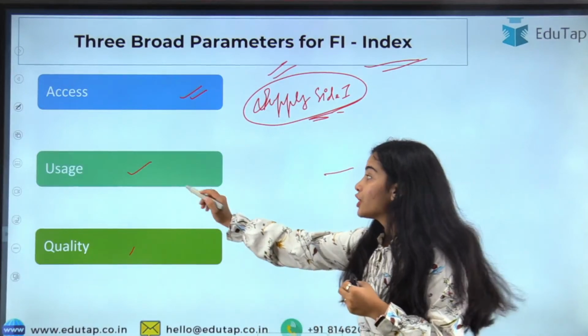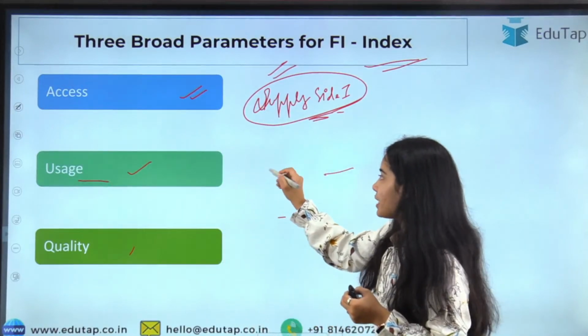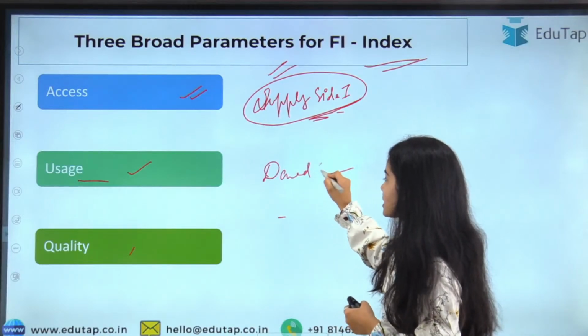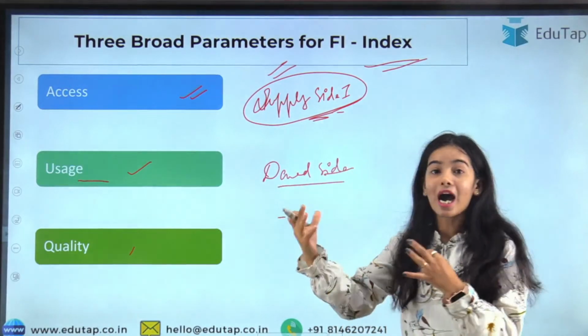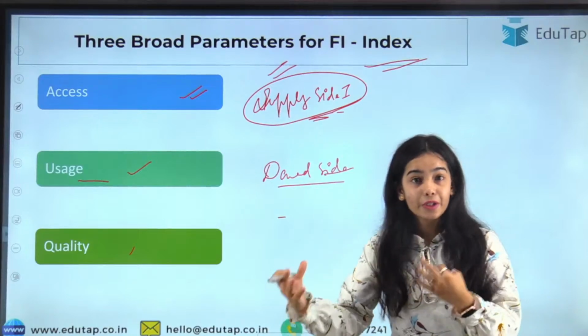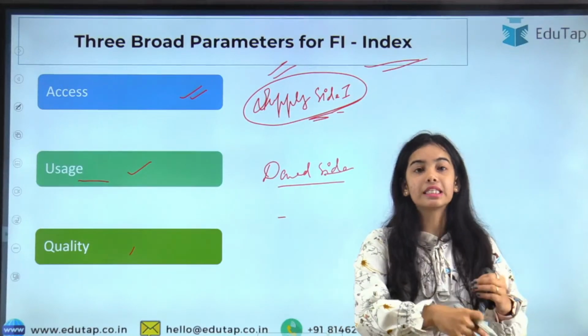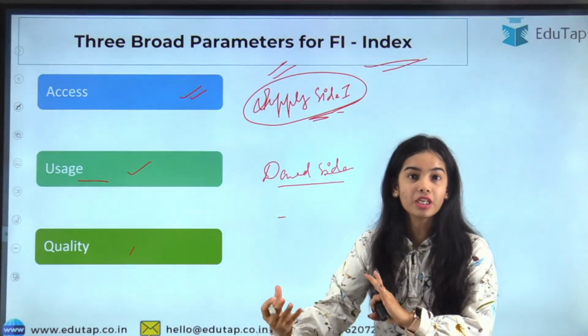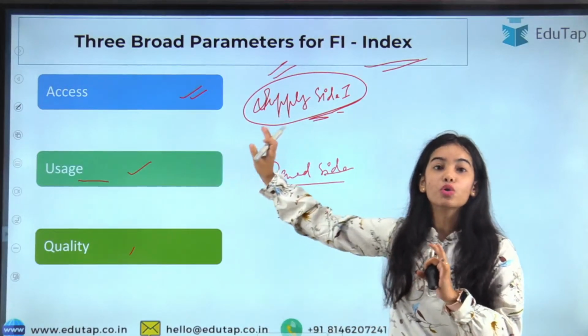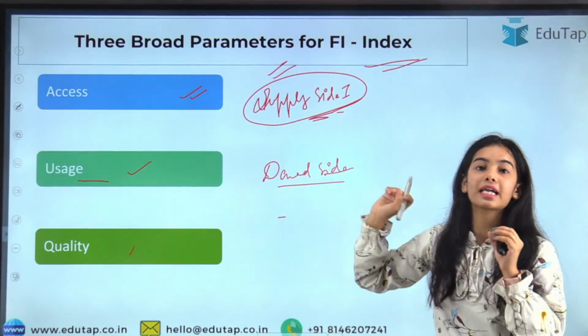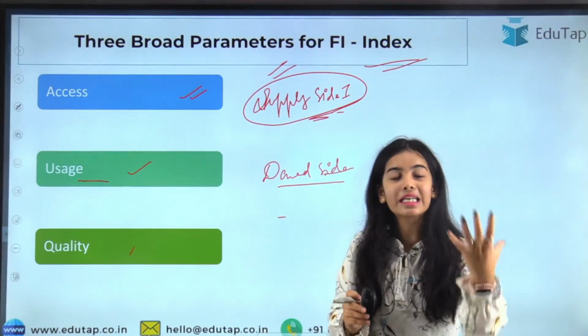Usage is the demand side factor: are you able to use it? Do you have the demand for banking facilities, insurance facilities, pension schemes? So usage is the second sub-index that shows that the demand is there.